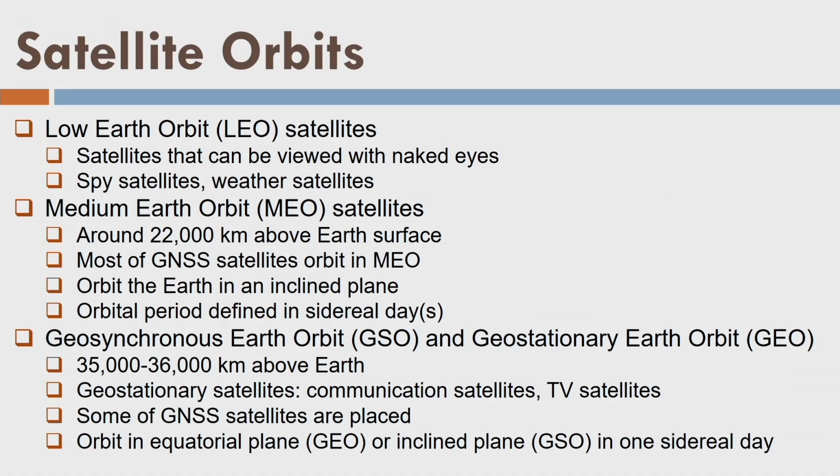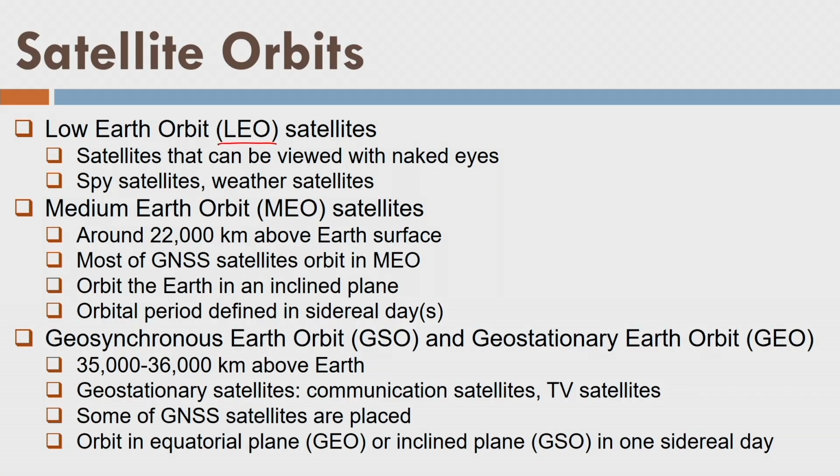Now we have satellite orbits. In general, satellites are placed in 3 types of orbits, and we name them accordingly. First is low Earth orbit, or LEO. If you try to look at the sky sometimes and come to know that there is a star which is continuously moving, probably it is a LEO satellite. Please differentiate between an aeroplane, which appears quite big, and a star, which appears like a dot in the sky. If you see this dot moving in the sky at night, perhaps you are looking at a LEO satellite. You can see it with the naked eye.